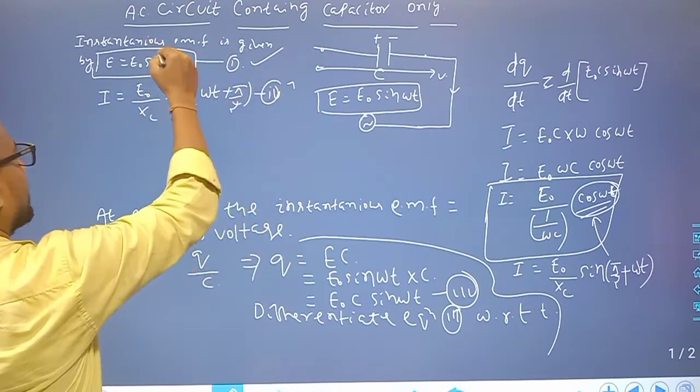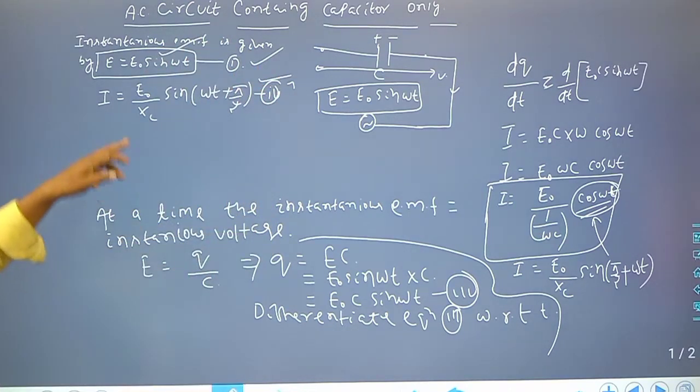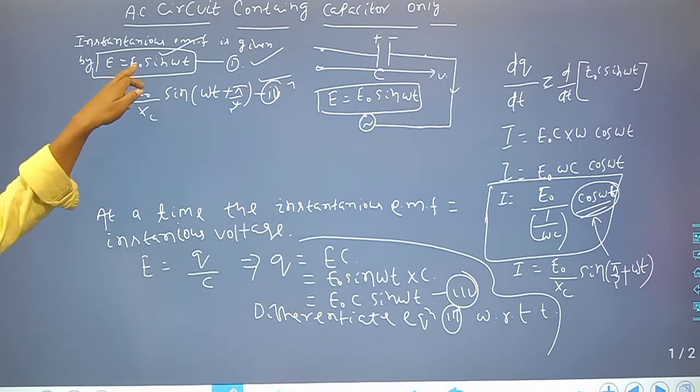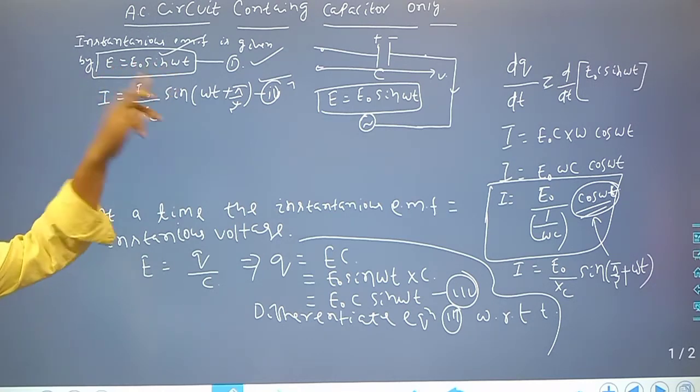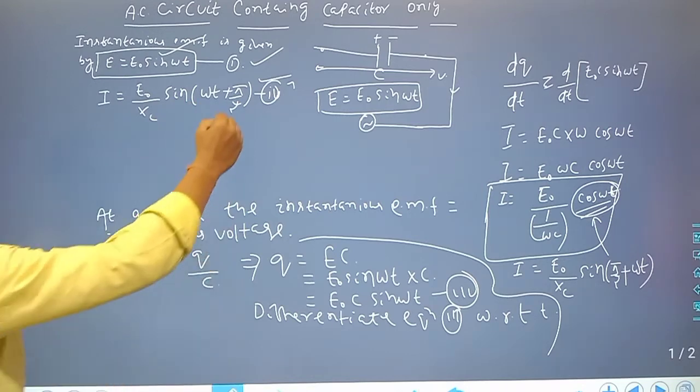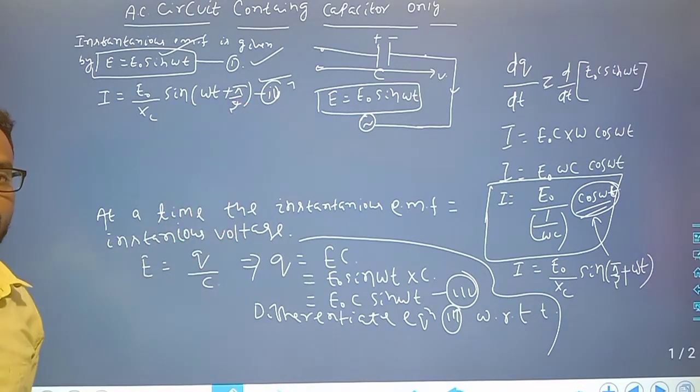Compare this equation and this equation: the EMF is E naught sin omega t, but the current is sin of omega t plus pi by 2, so the phase difference is plus pi by 2.